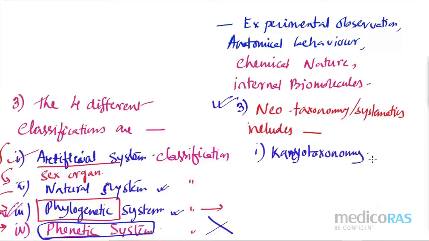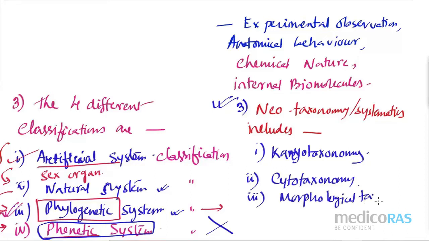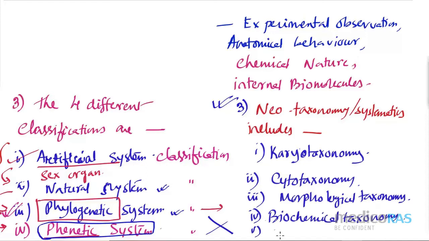Then I can write cytotaxonomy. I can write morphological taxonomy. Fine. Then biochemical taxonomy. Okay. Then genetic taxonomy.